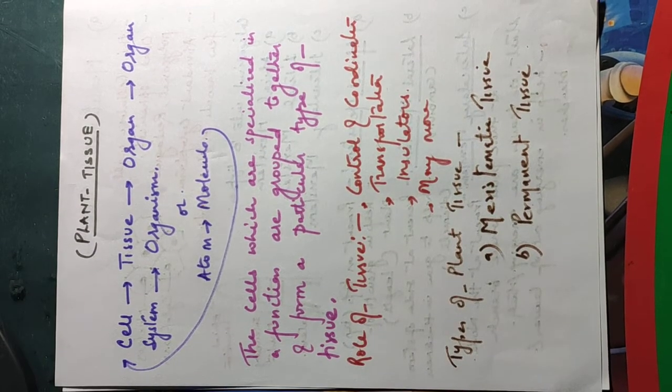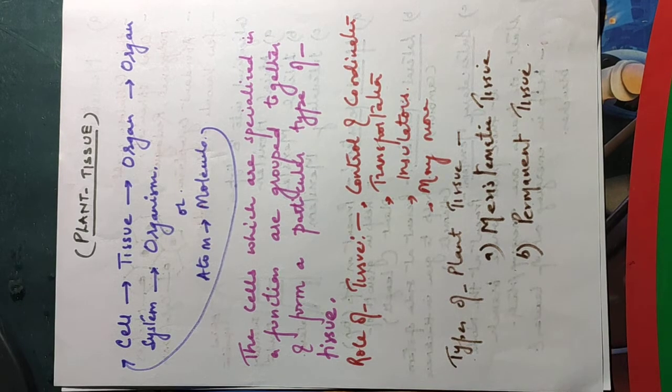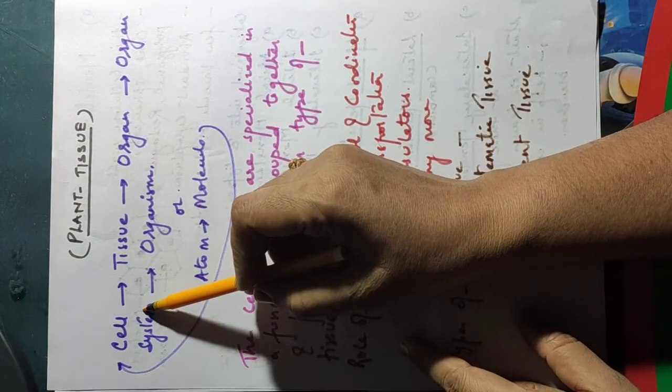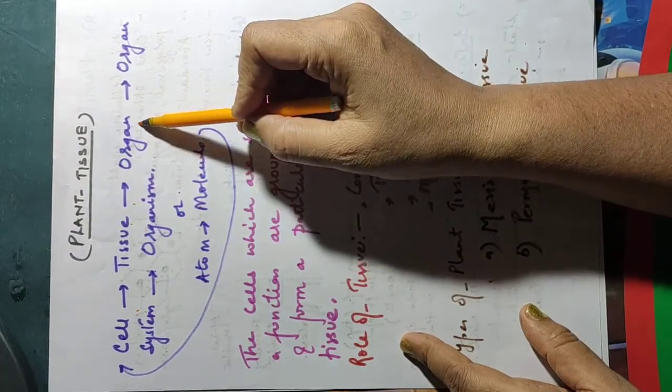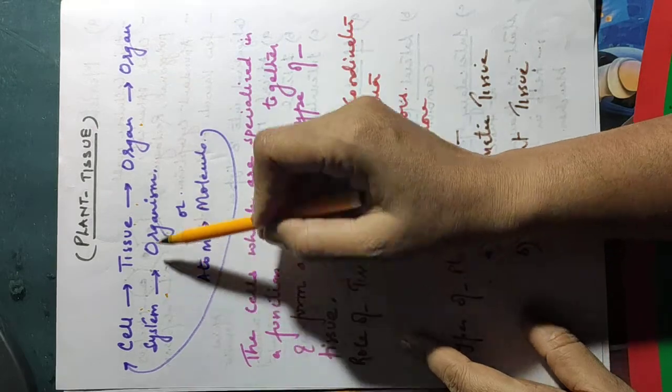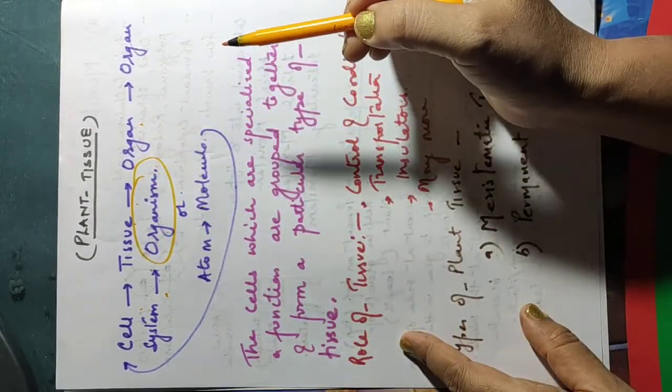Good morning, children. Today I'm going to start a new topic, that is plant tissue. As you all know, we have a complex body organization starting from the cellular level to a well-developed individual. If we look at the hierarchy of organization, we see that cell से क्या बनता है? Tissue forms organ, organ forms organ system, and then organism gets formed.